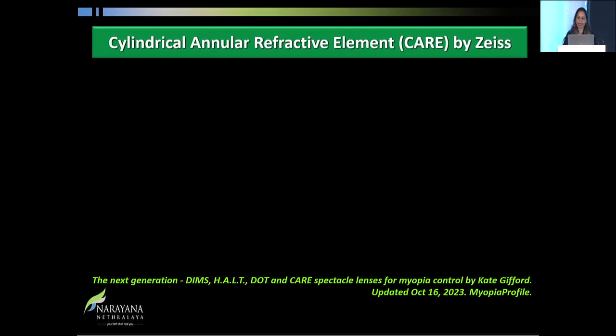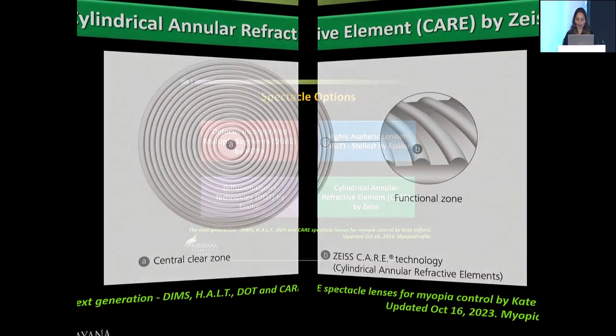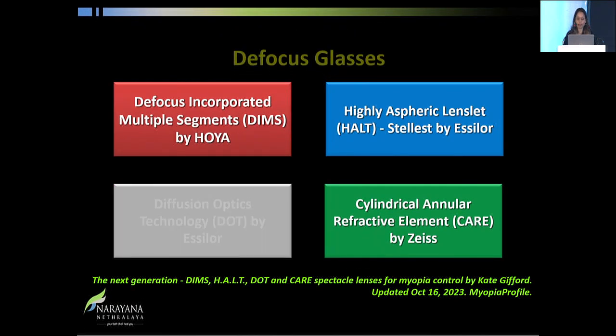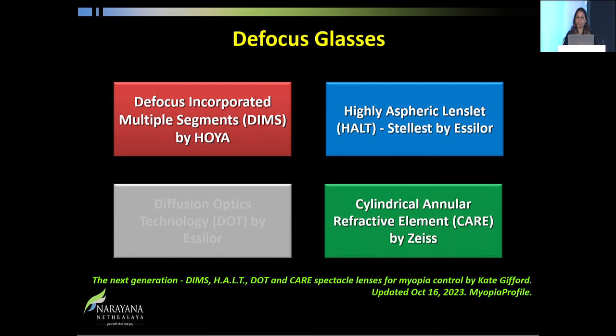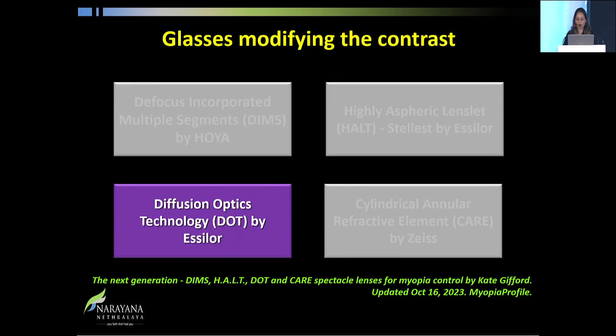And finally, the CARE, that is the cylindrical annular refractive elements by Zeiss. These, as you can see, are multiple cylinders which cause the myopic defocus. They are incorporated on the anterior part, and this defocus is what will prevent the axial elongation. Thus, we have 4 options, and you can see these 3 options are primarily based on the defocus principle, that is the myopic defocus they create, whereas this one talks about modifying the contrast.